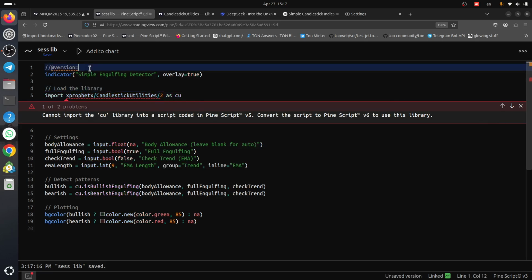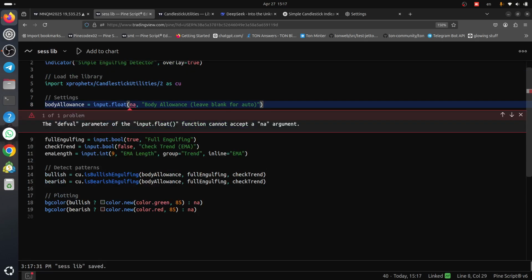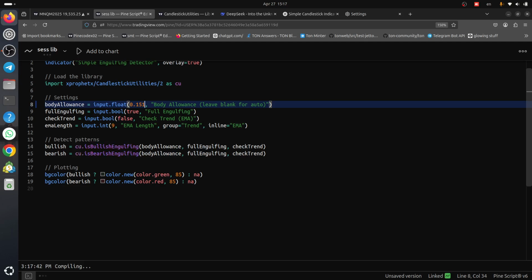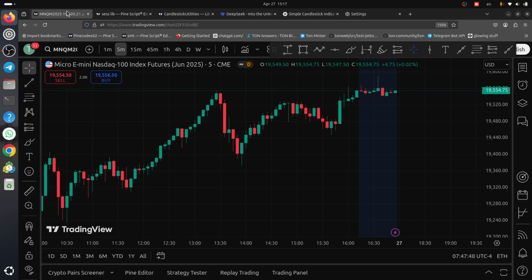Okay, so first there should be version 6. The default parameter cannot accept na, input float. For example, just as an example. Let's see what happened. Add it to chart to see what will happen.